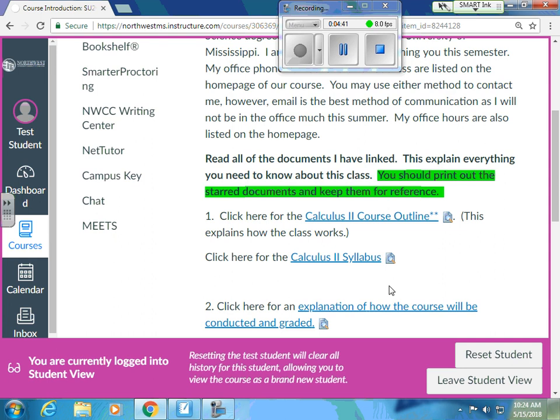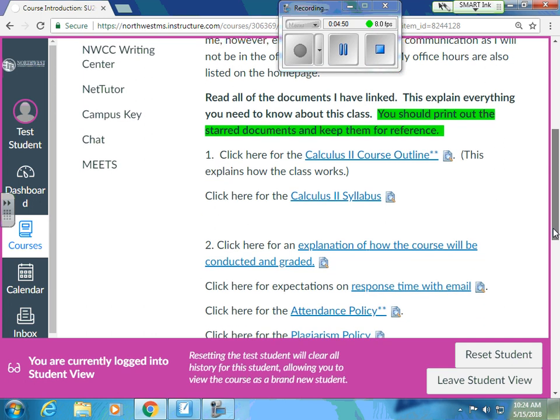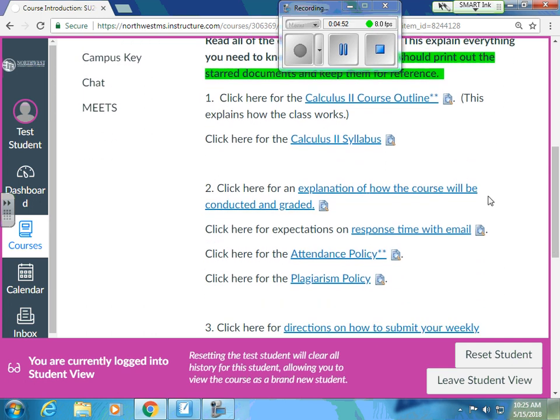Print that out. There's the syllabus for this class. It gives you a list of topics that we will cover this whole semester, but I don't know that you need to print it out. Then here's an explanation of how I grade the course, response time with email. Here's the attendance policy. It's real important.